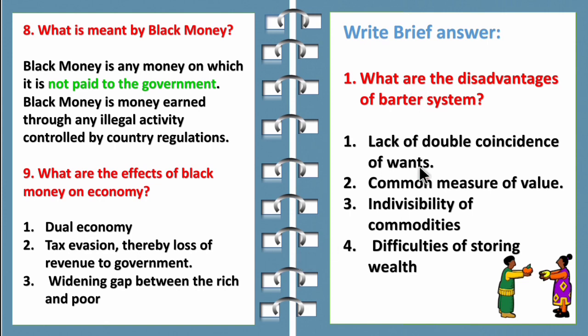So now let's move on to the detailed question. First is, what are the disadvantages of barter system? So for this, you can start with the definition of barter system and you can write the four major disadvantages. First one is lack of double coincidence of wants, common measure of value, indivisibility of commodities, difficulties of storing wealth.